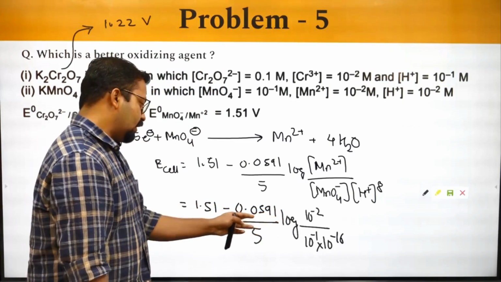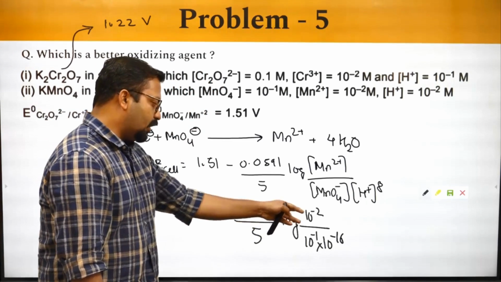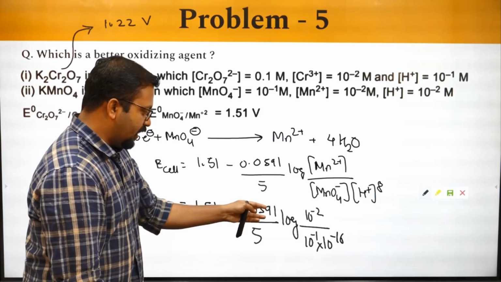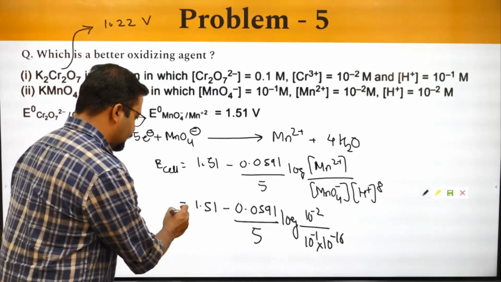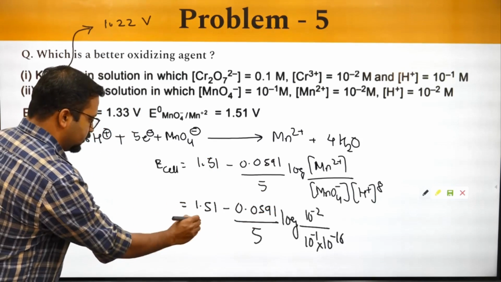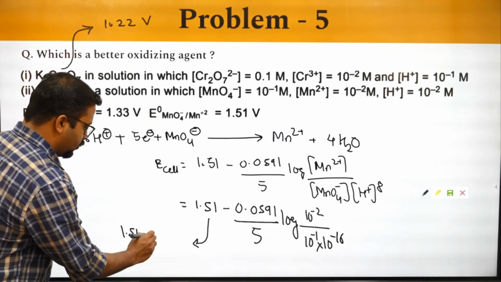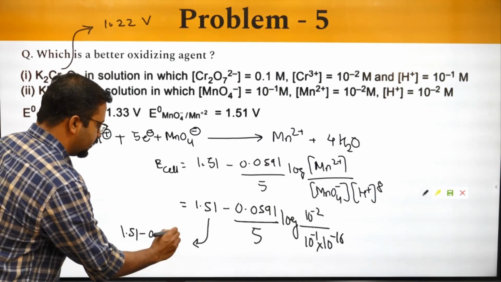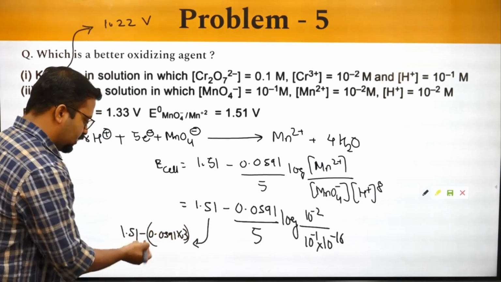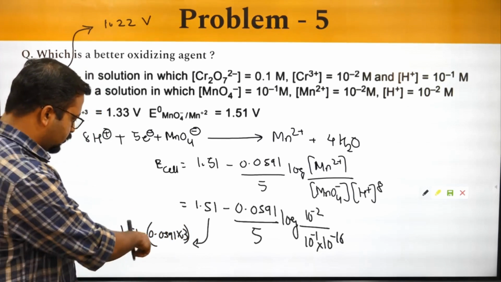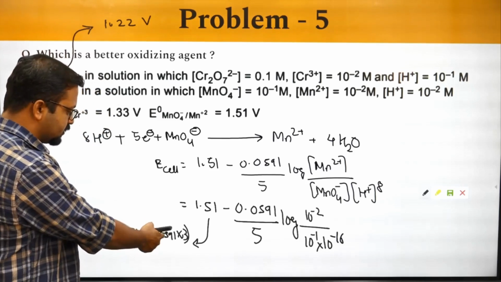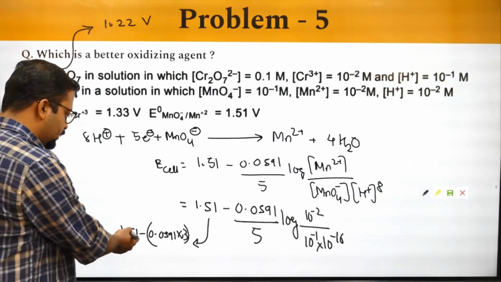So this will be 15 log 10, so 0.0591 times 3. So this can be written as 1.51 minus 0.0591 times 3. Let's see what the value would be. So if this is 6, this will turn out to be 1.8.